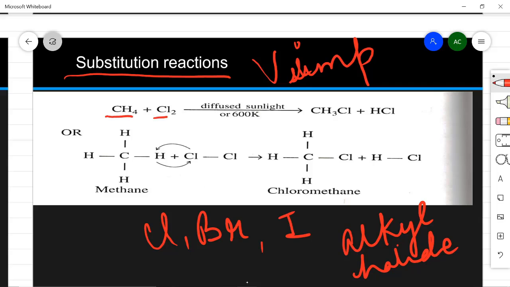Methane reacts with chlorine in diffused sunlight. Diffuse means not direct, that is, scattered, reflected by some rough substance. Then it will be diffuse sunlight, or the temperature should be 600 Kelvin. This is the requirement: either diffuse sunlight or 600 Kelvin. Then the product will be methyl chloride or chloromethane and HCl.